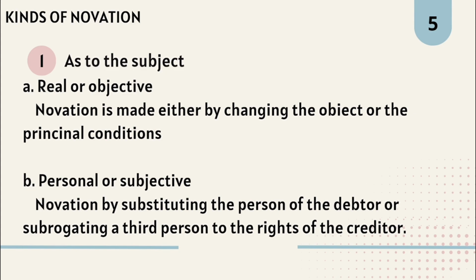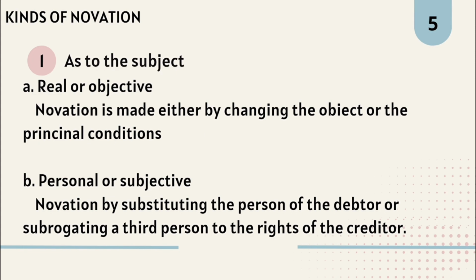Letter B. Personal or subjective. Novation by substituting the person of a debtor or subrogating a third person to the rights of the creditor. In other words, personal or subjective novation occurs when the person responsible for fulfilling the contract is substituted. This could involve replacing the debtor with a new person or transferring the rights of the creditor to a third party.